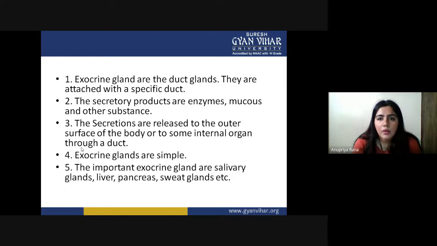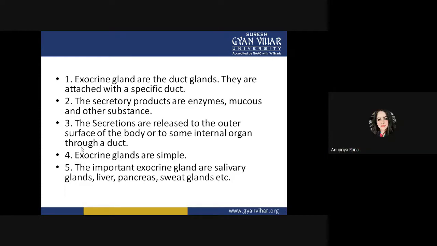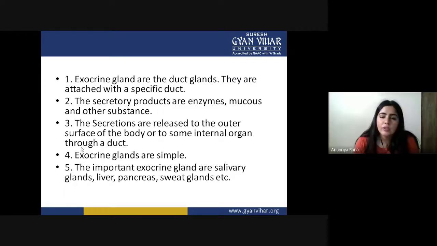Exocrine glands are simple, they are not very complex. They are just one organ producing something, with a specific duct to translocate it and provide it to the target organ. They do not need several kinds of feedback mechanisms. They just produce in an appropriate manner the amount of secretory things, enzymes or mucus that is needed, and whenever the need is not there, they just stop. The important exocrine glands are salivary glands in our mouth, liver, pancreas, and sweat glands.